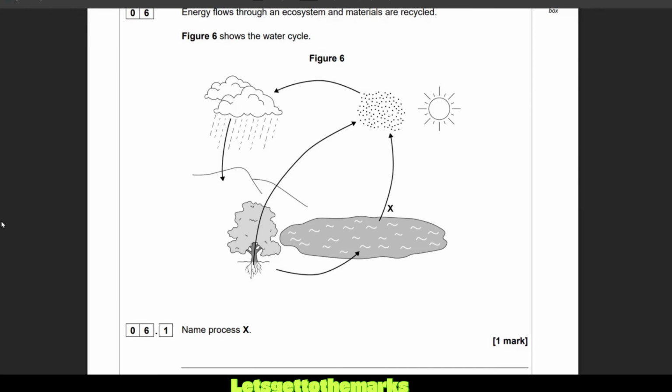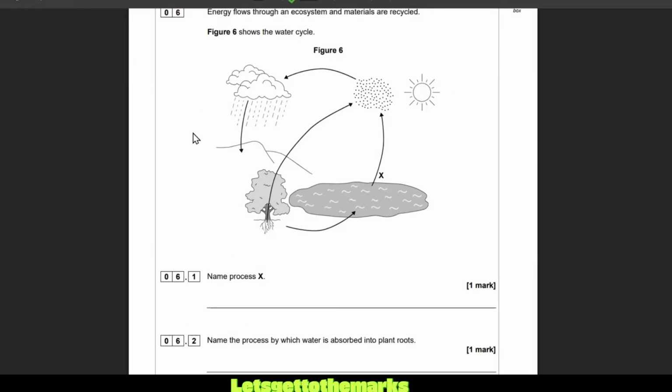Why don't you pause and have a go? I'm going to go for the answer. That should be fairly obvious. That is going to be evaporation. So yeah, it's evaporation. Okay, and that will get you the mark. This should be a fairly easy one on the old water cycle. It's basically a quite heavily content-based topic.